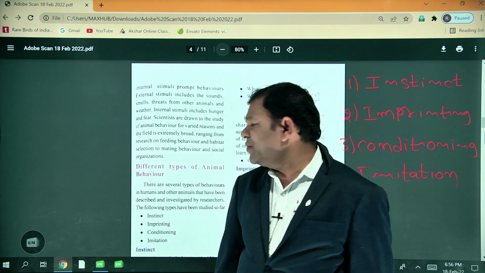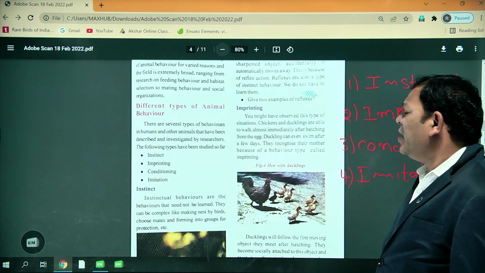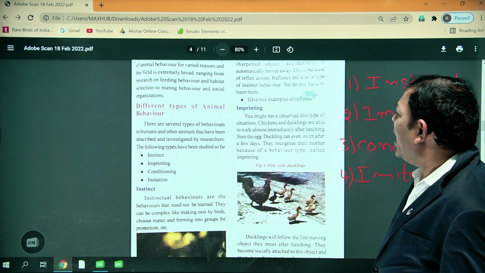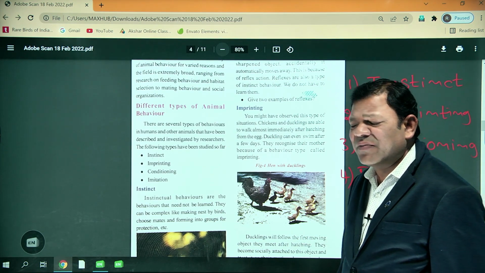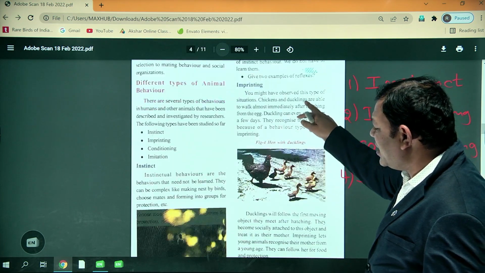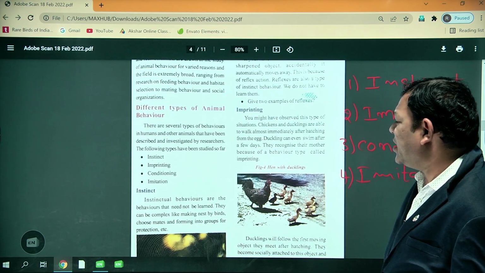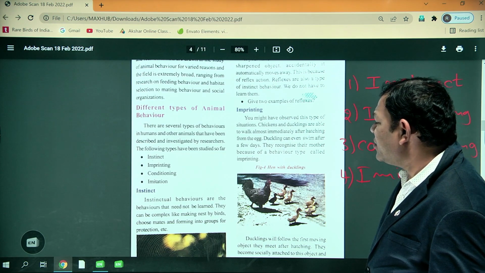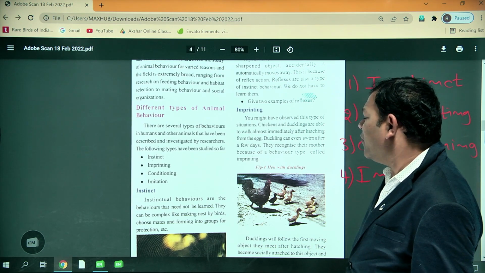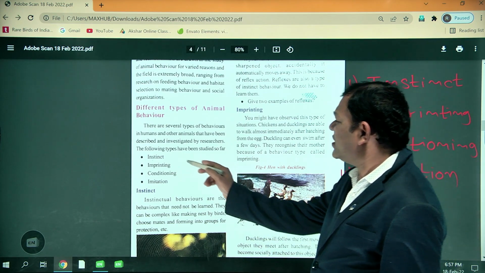First one is instinct behavior. These are behaviors that need not be learned. Reflex actions are also one type of instinct behavior. Examples of instinct behavior are a spider spinning a web, birds making nests, choosing mates and forming into groups for the protection of the organism. This is known as instinct behavior.